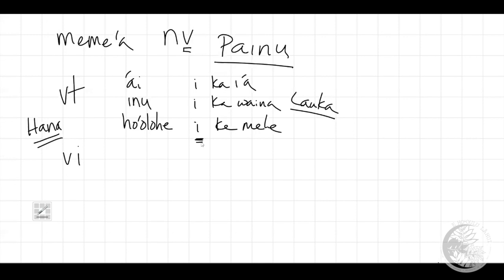Let's look at some other examples where you actually have words like honi. Maybe I'll do another VT. Honi, which means to kiss. Obviously, when you kiss somebody. So maybe honi ya kaleo, to kiss kaleo. Honi ya'u, to kiss me. Honi yaya, to kiss him or her. And what you notice, of course, in these lauka, is that they are not common nouns.